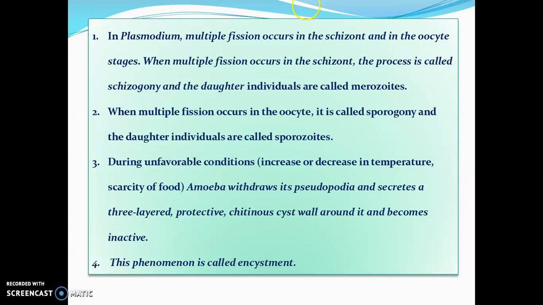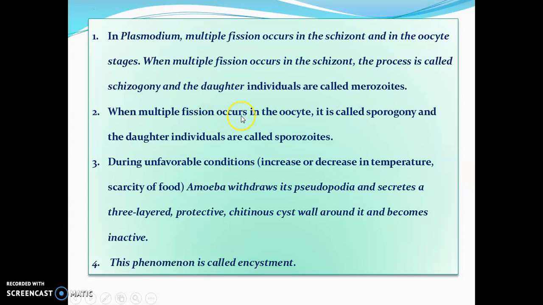Next, asexual reproduction in Plasmodium. In Plasmodium, multiple fission occurs in the zygote and in the oocyst stage. When multiple fission occurs in the zygote, the process is called schizogony, and the daughter individuals are called merozoites. This is one of the asexual reproductions.